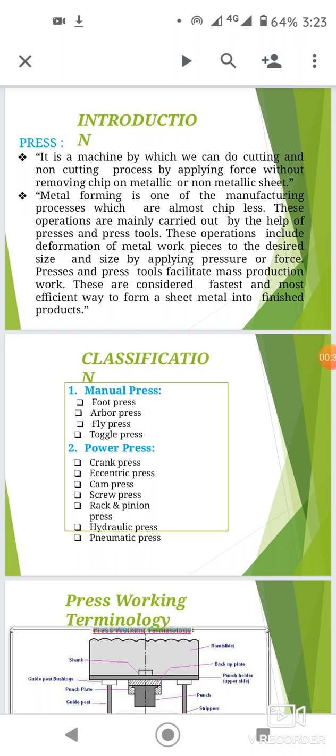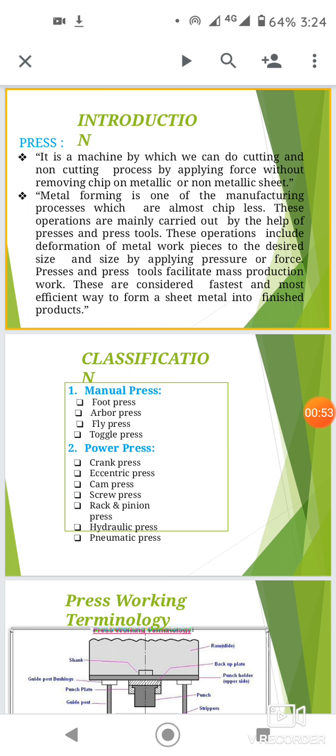It is a machine by which we can do cutting and non-cutting processes by applying force without removing chip on metallic or non-metallic sheet. Metal forming is one of the manufacturing processes which are almost chipless. These operations are mainly carried out with the help of presses and press tools.